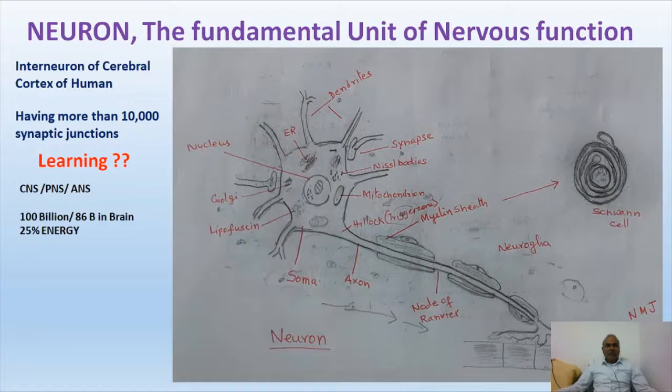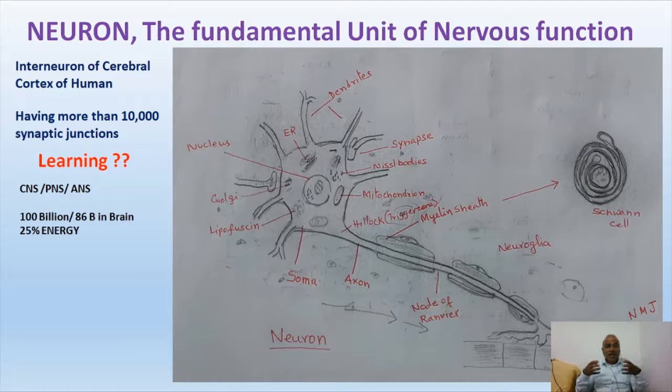Whatever our body takes every day, 25% of energy goes to the brain only. That's why the brain is consuming a lot of energy. If you are taking 100 calories a day in a meal, 25 calories will be taken by the brain. Continuously the brain cells, 100 billion cells, are performing their function in the form of electric impulses.